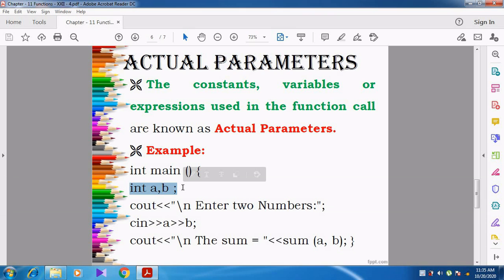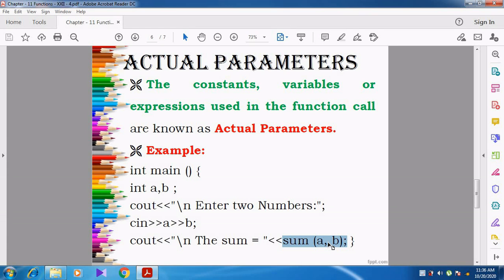The two variables a and b are declared. We get the input for a and b from the user, and then we call the function sum and at the same time pass the variables a comma b.